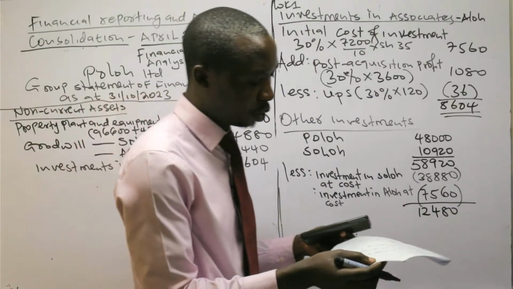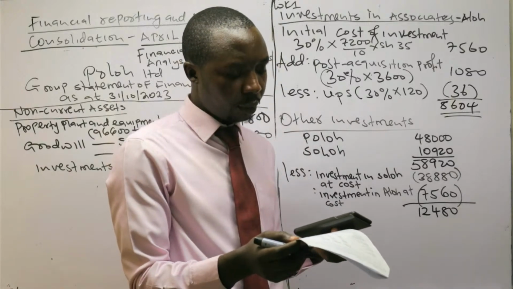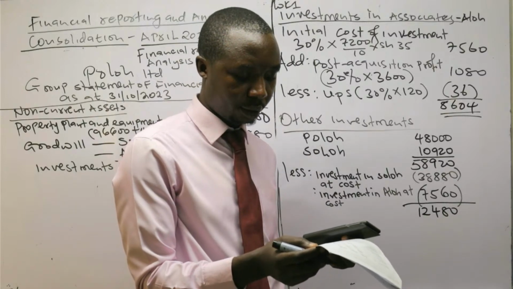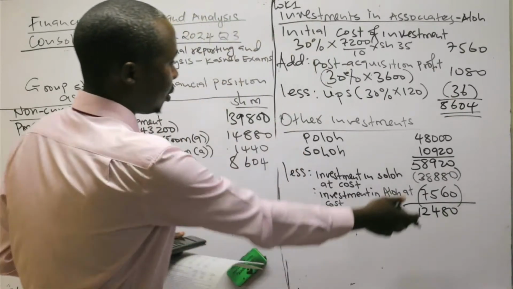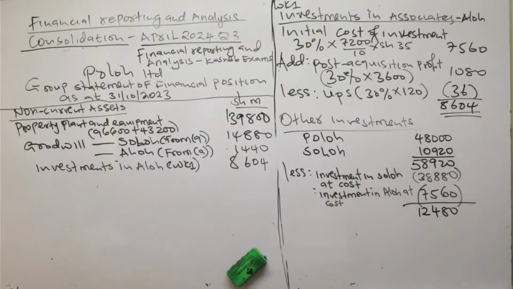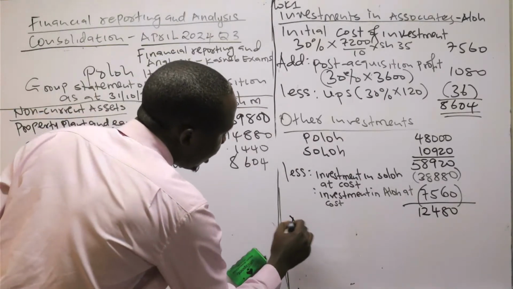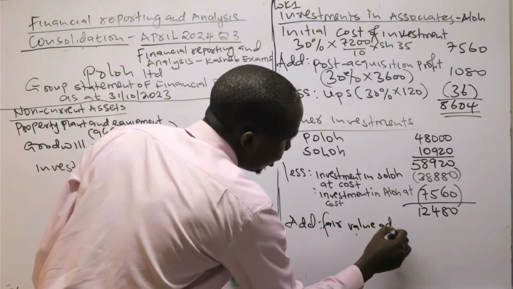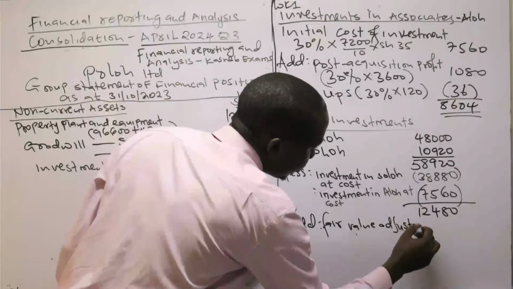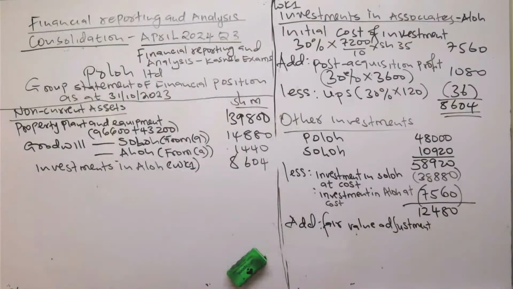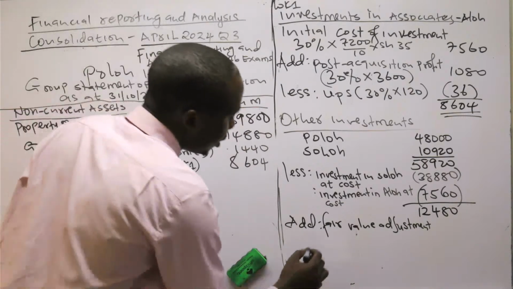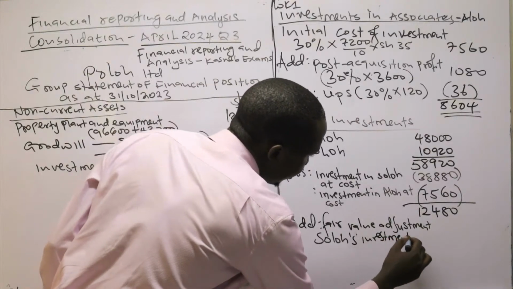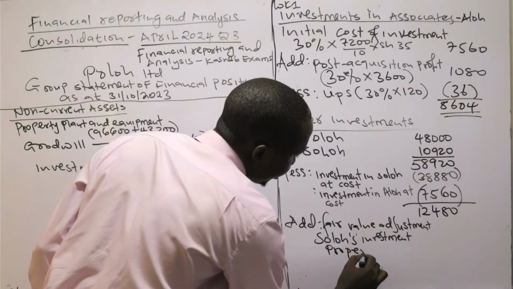There was another investment according to note 6. On 1st November 2021, Soro owned an investment property that had a fair value of 1440 in excess of the book value. So we'll be able to add it there. You will be able to add the fair value adjustment, that is Soro's investment property.